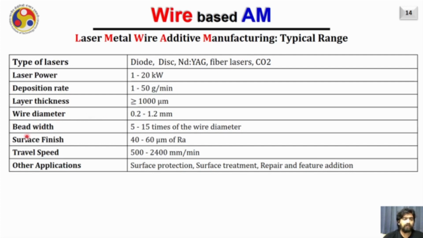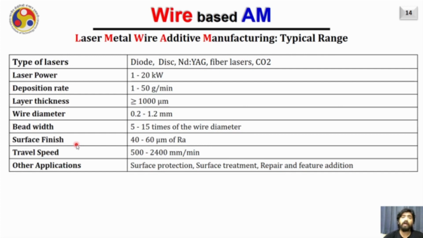The other parameter is the bead width. It usually varies from 5 to 15 times the wire diameter. The surface finish we usually achieve by this process on the parts created varies from 40 to 60 micron.